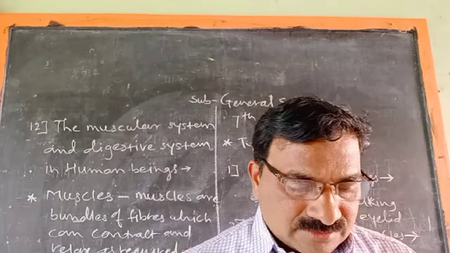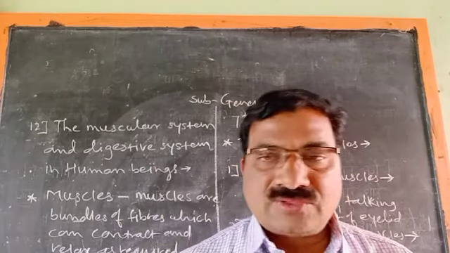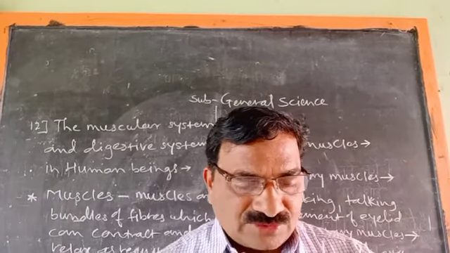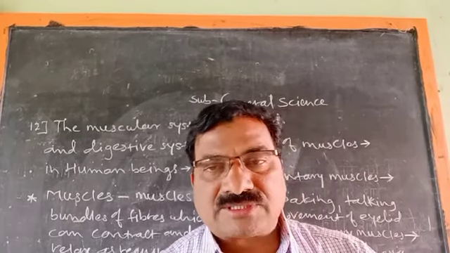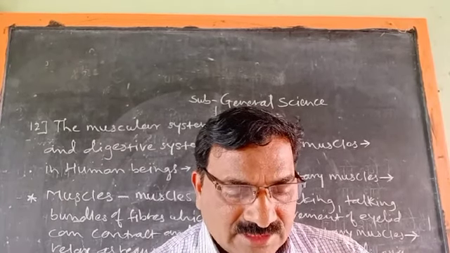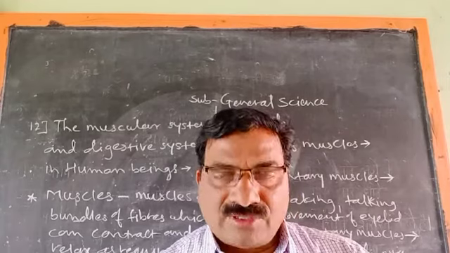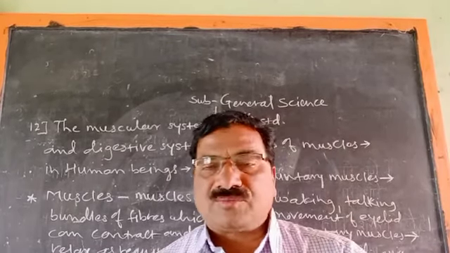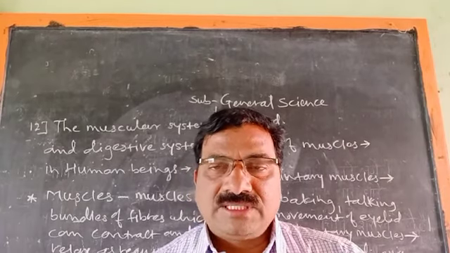Then there is one question for you, that is an activity. Which organs in our body have voluntary muscles and which have involuntary muscles? Find out and make a list of each type.